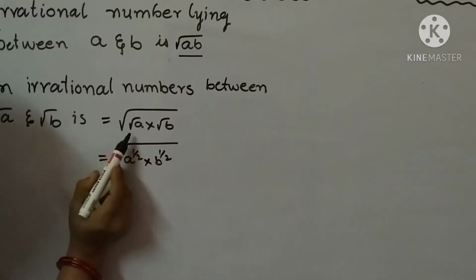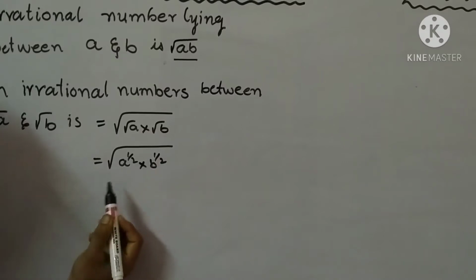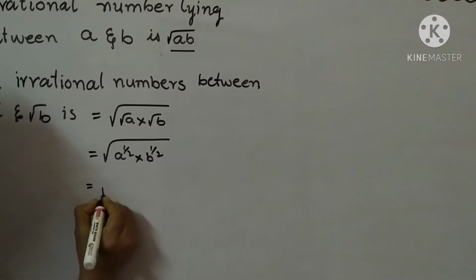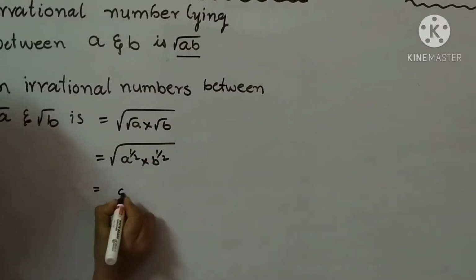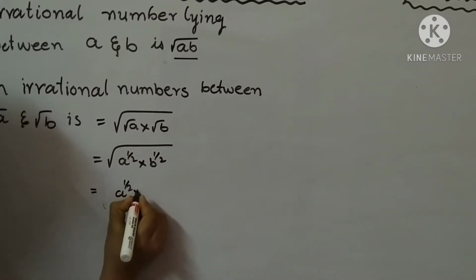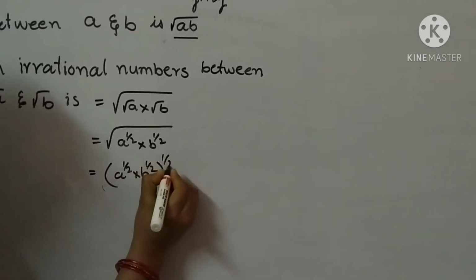To remove the root, we write A power 1 by 2 into B power 1 by 2. Here also remove the square root, so write A by 2 into B by 2 whole power 1 by 2.